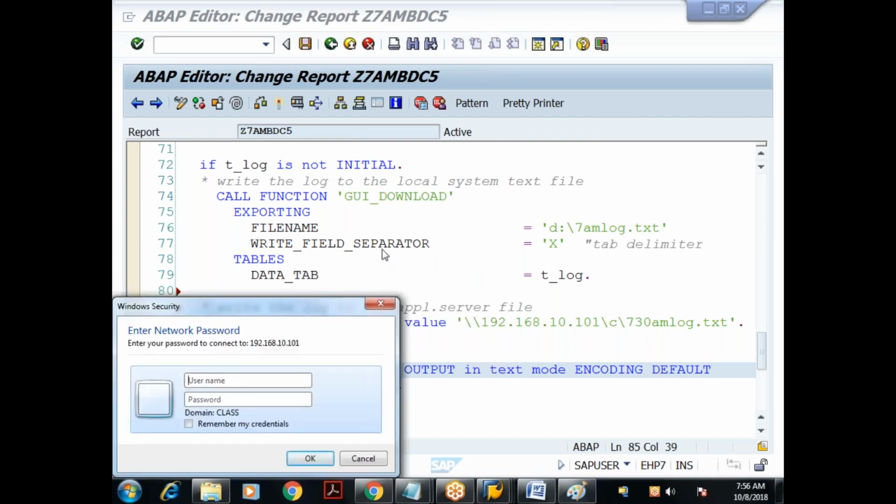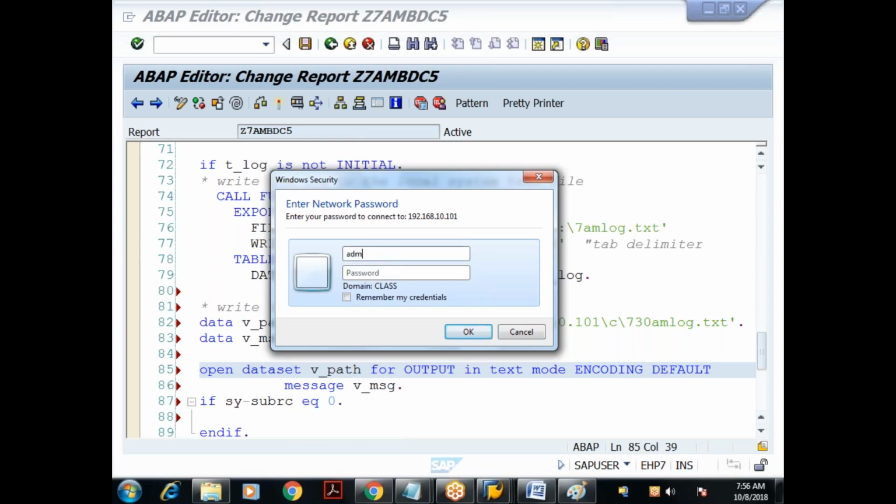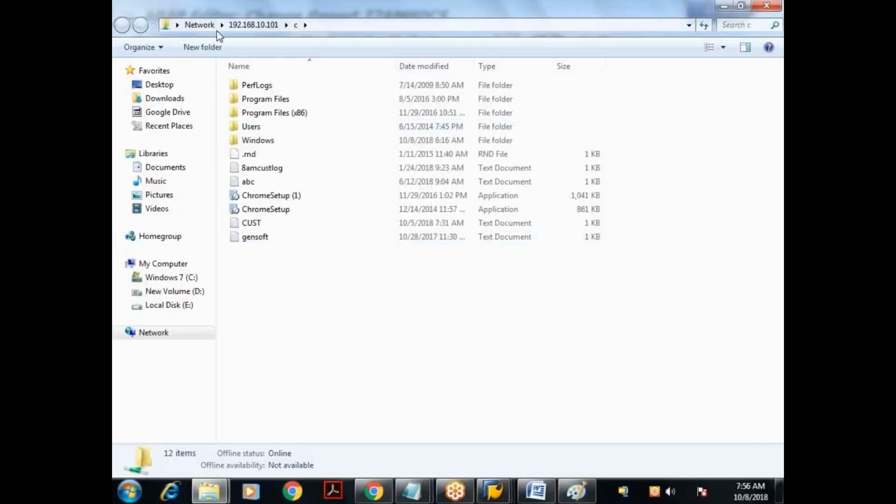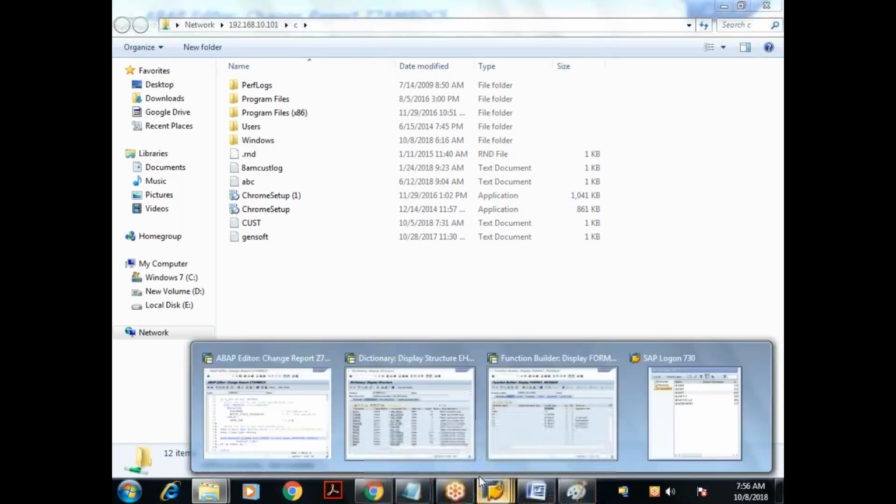Yeah, it is asking for my credentials. Credentials of my server machine. I give the credentials. Yeah. See here, this is my C drive of my server. I don't have any file called 7:30 am log.txt. I don't have the file in C drive as of now. So let me try to create it.